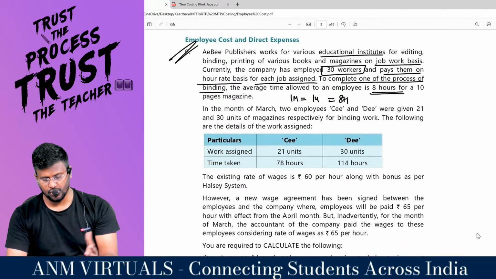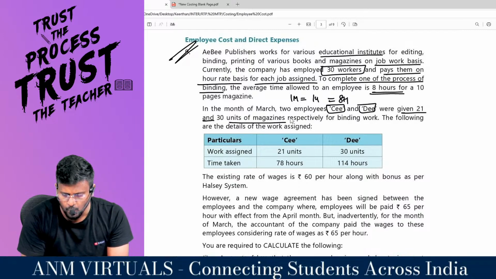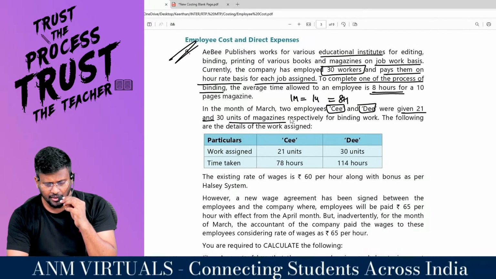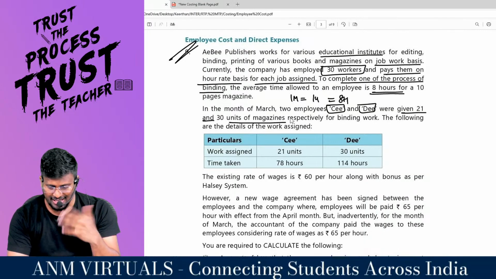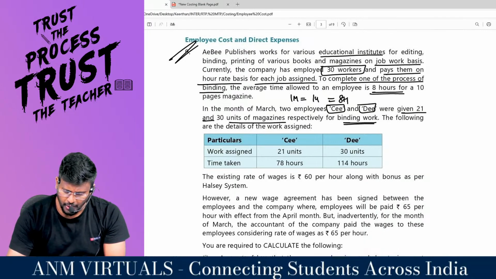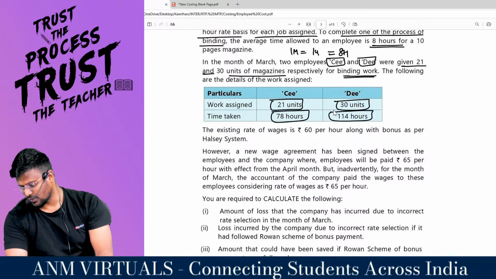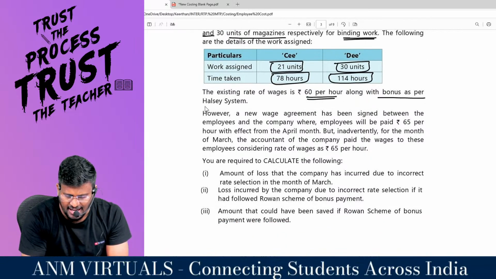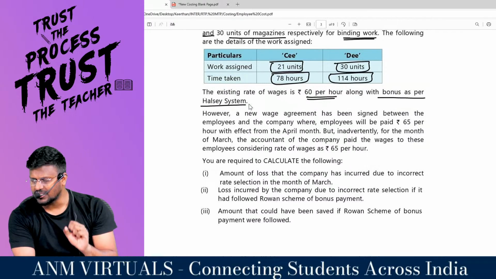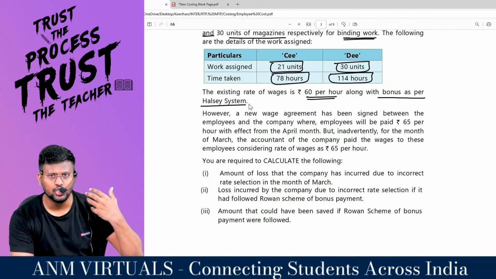In the month of March, 2 employees C and D were given 21 and 30 units of magazine respectively. We all understood that for one magazine, the standard time allowed is 8 hours. So 8 into 21 will be the time allowed respectively for the binding work. Following are the details of the work assigned. Work assigned for C is 21 units and D is 30 units. This is the time taken: 78 hours and 114 hours. The existing rate of wages is 60 per hour along with the bonus as per the Halsey system. Now, the company is following the Halsey system. As per the Halsey system, we all know that 50% will be shared with the employee and 50% will be enjoyed by the employer.